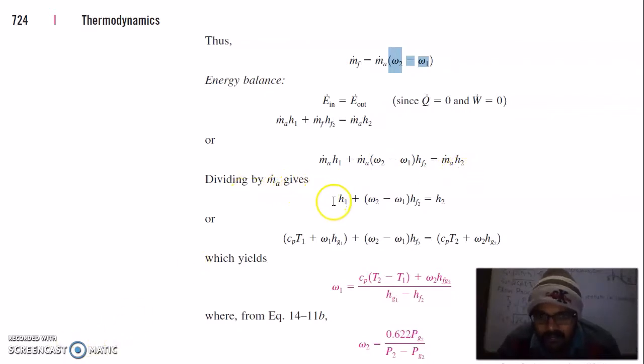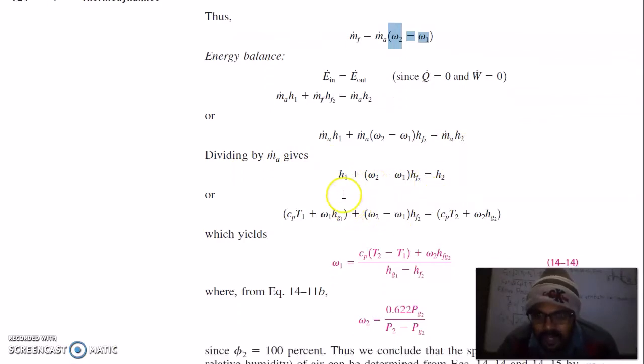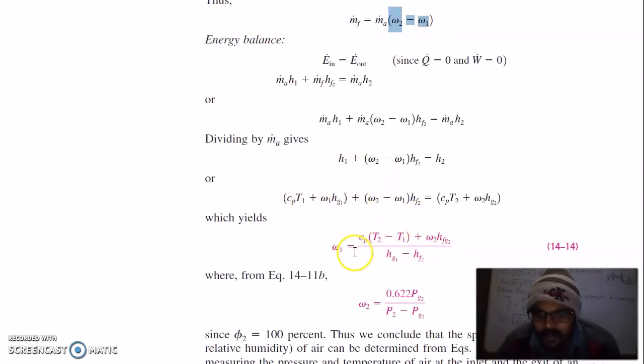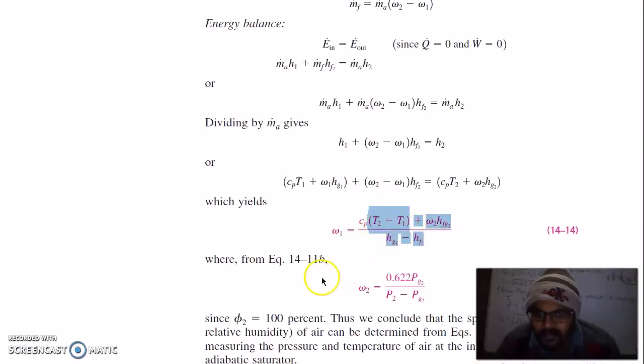Dividing by the mass rate of air gives h1 plus omega-2 minus omega-1 times hf2 is equal to h2. You can put in the enthalpy values in terms of Cp times T, and you will get omega-1 in terms of this, in terms of hg2, hf2, and omega-2 in terms of Cp, temperature and hf2.